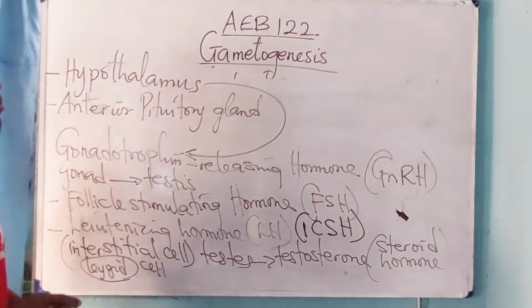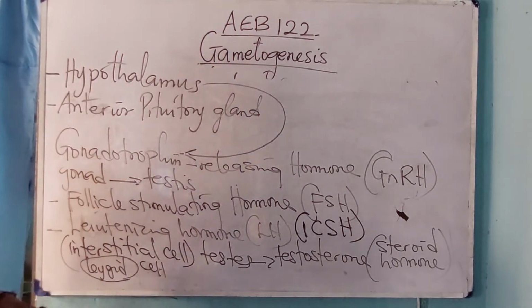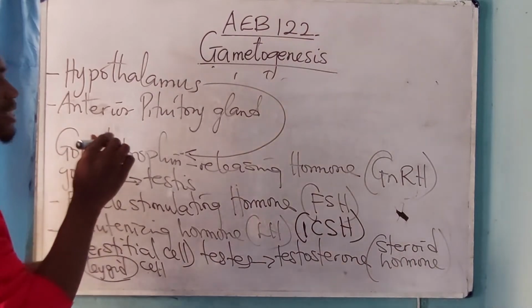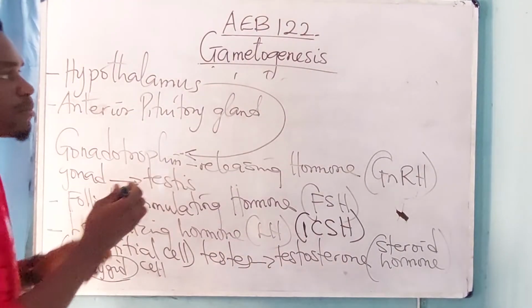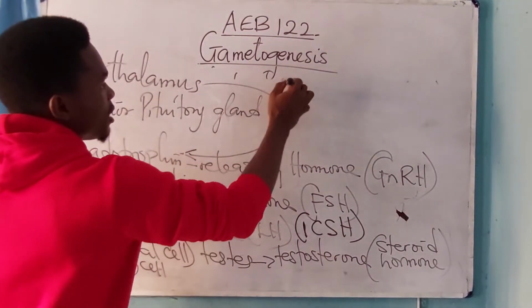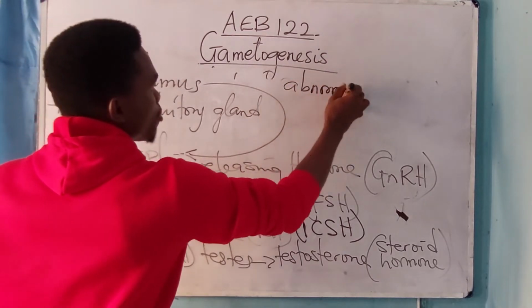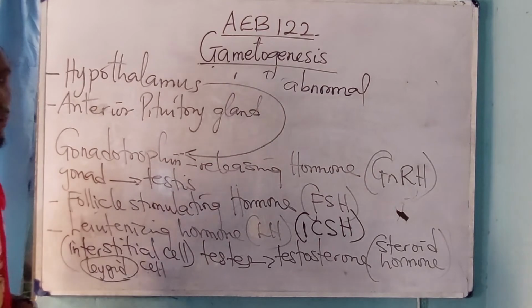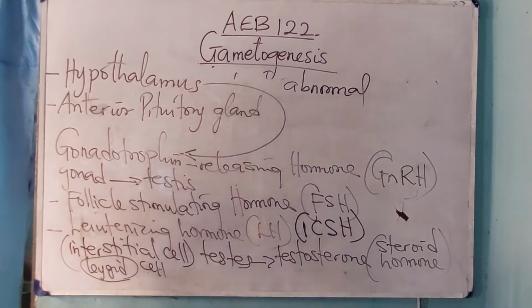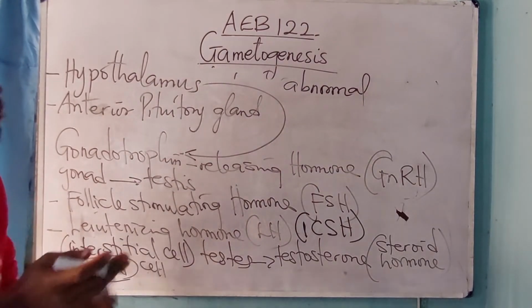Now, please, when the sperm is produced, increase in temperature of this sperm can lead to what? An abnormal formation of the sperm, or it can lead to failure of formation of the sperm. What happens?